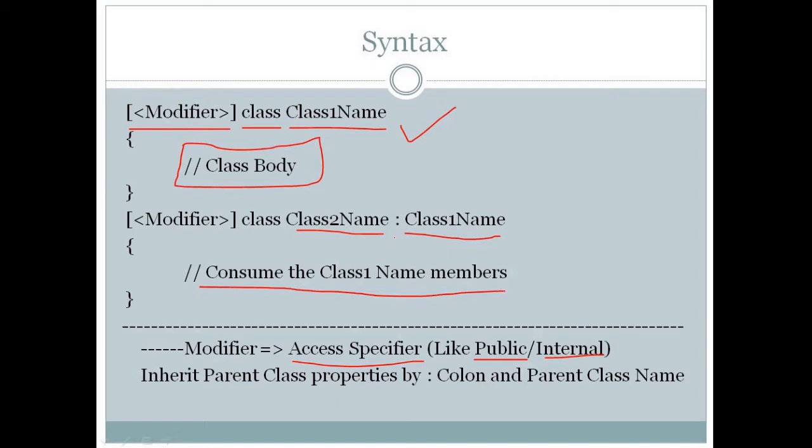So we can inherit the parent class value with the help of the colon. We can access the properties or members with the help of a colon and the parent class name. So we'll see an example.